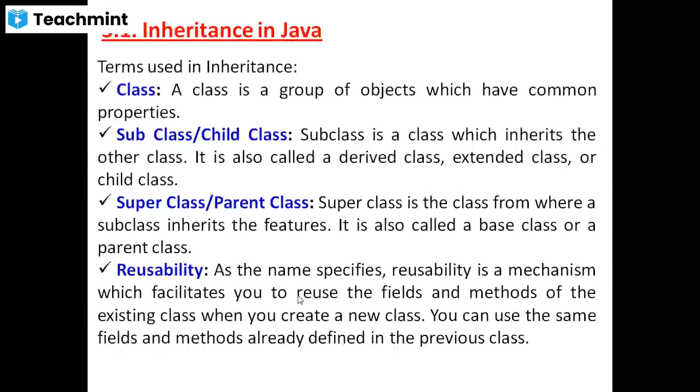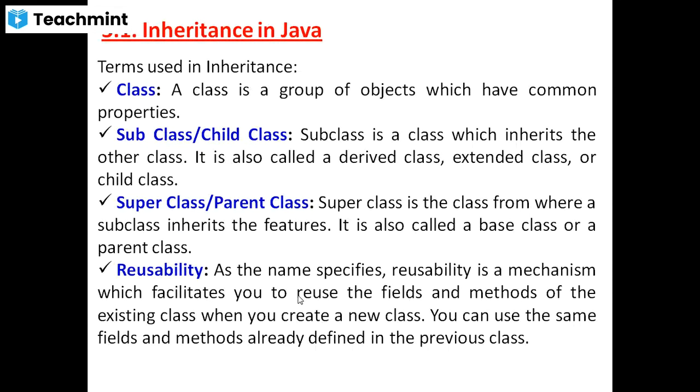This is called the subclass, also called the child class. But in C++, we call it the derived class. Very good. The next term is superclass or parent class. Anyone explain? Anyone define superclass?